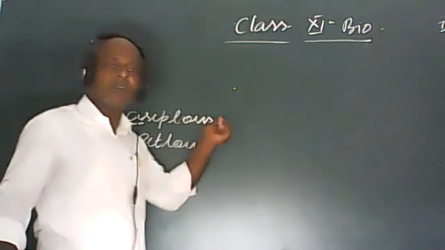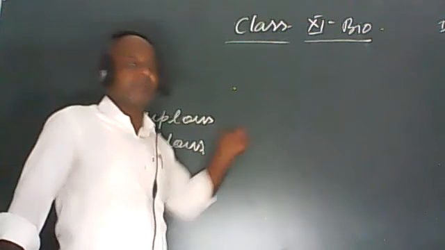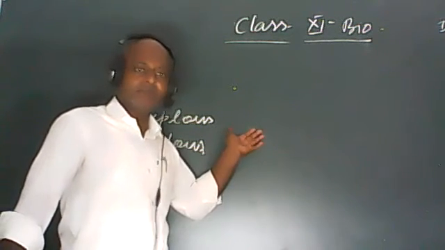Asepalous means sepals absent, apetalous means petals absent. Okay? It will be without sepals and without petals.